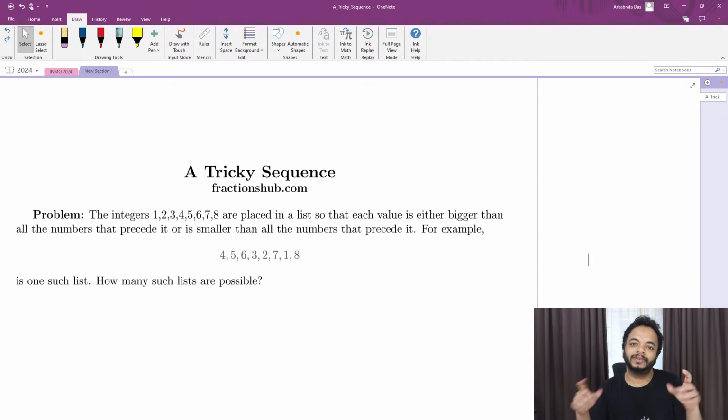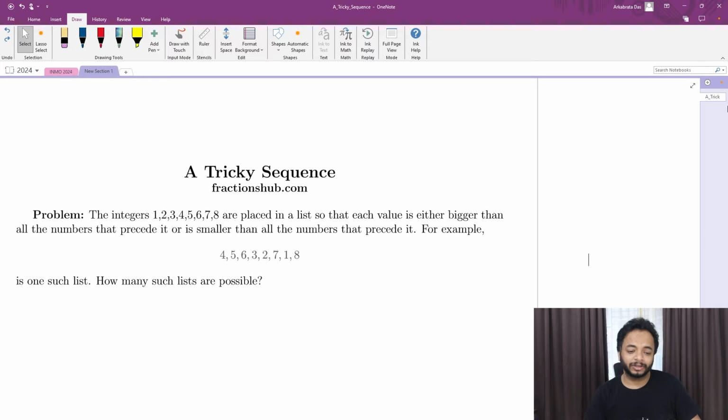Once you make a sequence, that makes your count plus 1. So the question is how many such sequences you can make. If you are hearing this problem for the first time, please do try it out. It's a very nice problem. You just have to think, with no calculation or not much calculation.